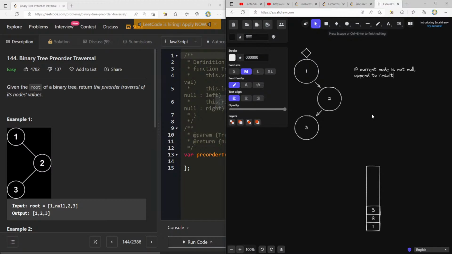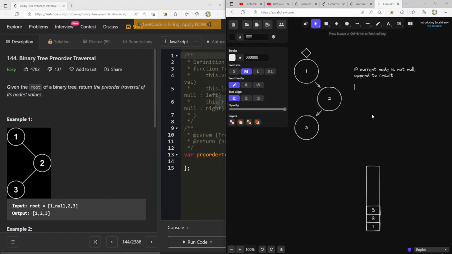And then what do we do? We go left. We go left as much as we can, printing out every single time.